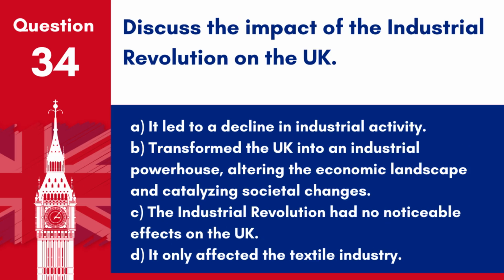Question 34. Discuss the impact of the Industrial Revolution on the UK. A. It led to a decline in industrial activity. B. Transformed the UK into an industrial powerhouse, altering the economic landscape and catalyzing societal changes. C. The Industrial Revolution had no noticeable effects on the UK. D. It only affected the textile industry.